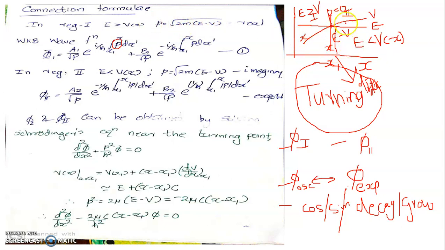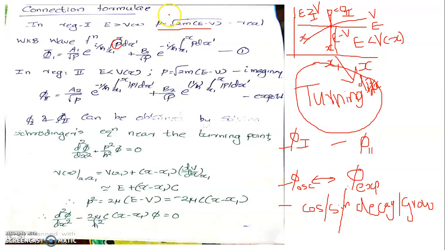However, for region 2, the WKB wave function is written as a2 by root p e raised to, of course, i by h cross is there. However, in region 2 the momentum is imaginary, since we have momentum p equal to root 2m into E minus V, which is negative. So to make it E minus V magnitude, I might take a minus sign outside so that I can have a square root of minus 1 as an additional factor coming from this momentum term.